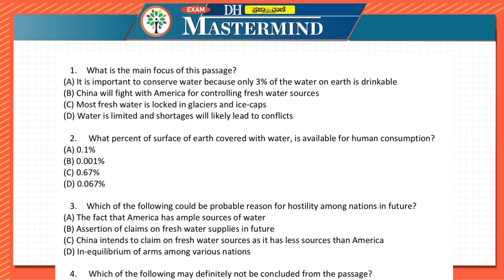So we'll look at what the passage is trying to tell. What percentage of the surface of earth covered with water is available for human consumption? So how much is available for human consumption? This also we will look at the passage and answer. Which of the following could be a probable reason for hostility among nations in future? The fact that America has ample sources of water, assertion of claims on fresh water supplies in future, China intends to claim fresh water sources as it has fewer sources than America, inequilibrium of arms among various nations.